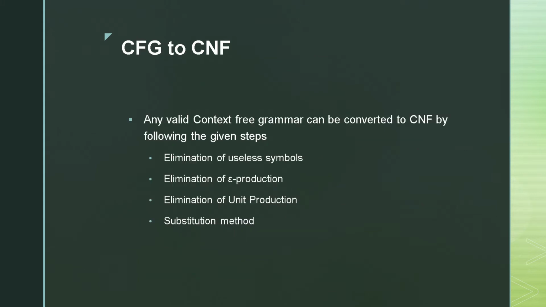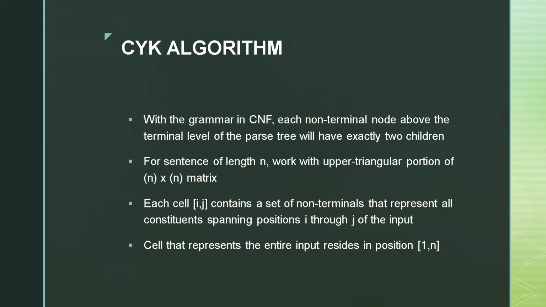Any CFG can be represented in CNF form by the following methods: elimination of useless symbols, that is, the symbols that could never be reached; elimination of null production; elimination of unit production, that is, when S defines A; and substitution method. Any string can be derived from its CNF form in 2n minus 1 iterations, where n corresponds to the length of the string. As we have discussed the required background, let's talk about CYK algorithm.